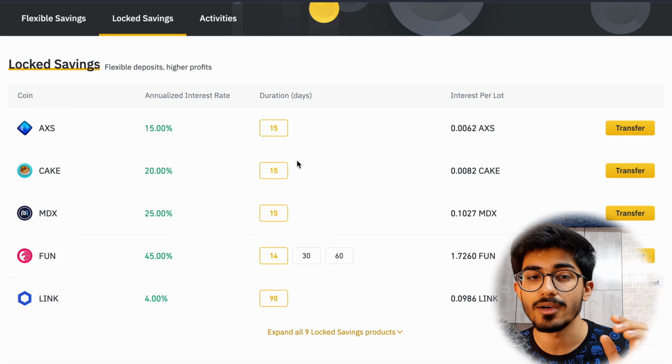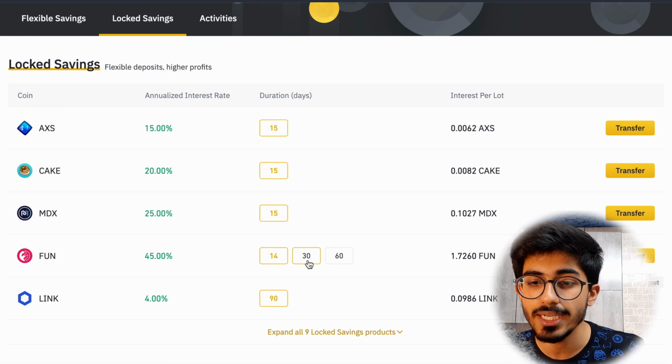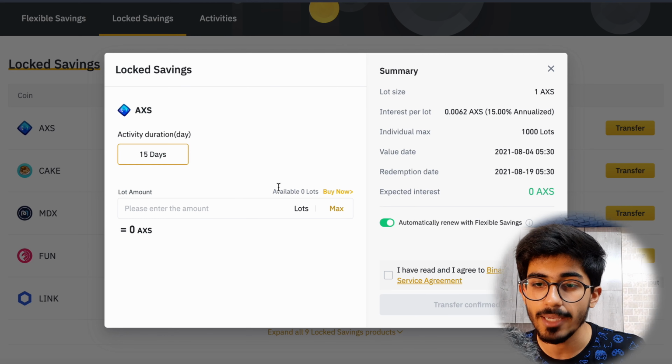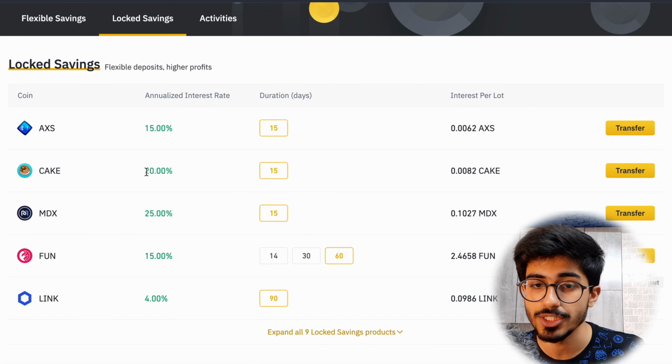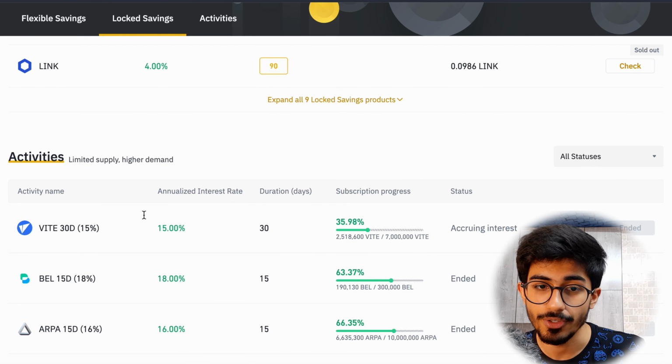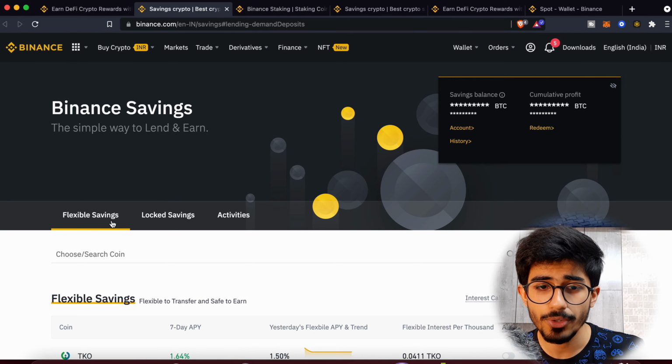So you won't be able to withdraw it for at least 15 days or 30 days or whatever you select it to be. And once you transfer it, you'll be able to actually get these percentages, that is 20% or 25% annual rate of returns. So that's what you can do: flexible savings and locked savings.